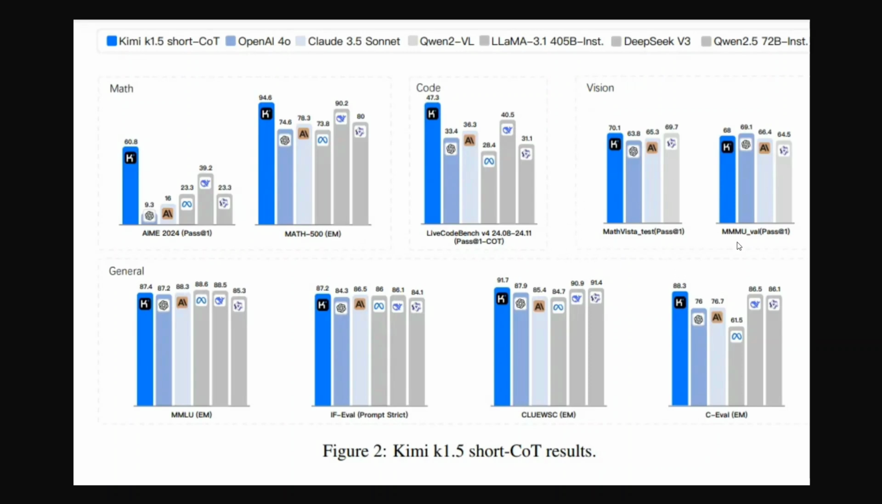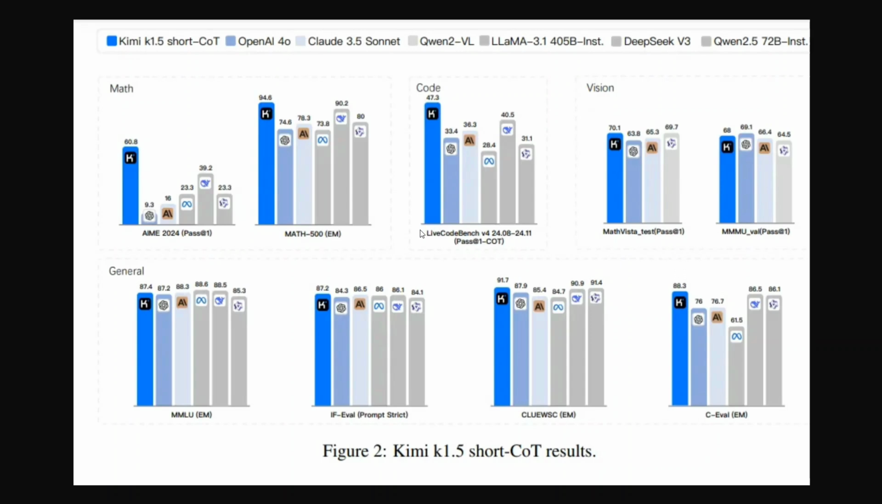Similarly for Math Vista and Triple MU validation, I think O1 is better. So here you can see that in both the cases, Kimi K1.5 is able to outperform not just O1 but other models as well. That includes Claude 3.5 also, that includes DeepSeek V3 also, etc.